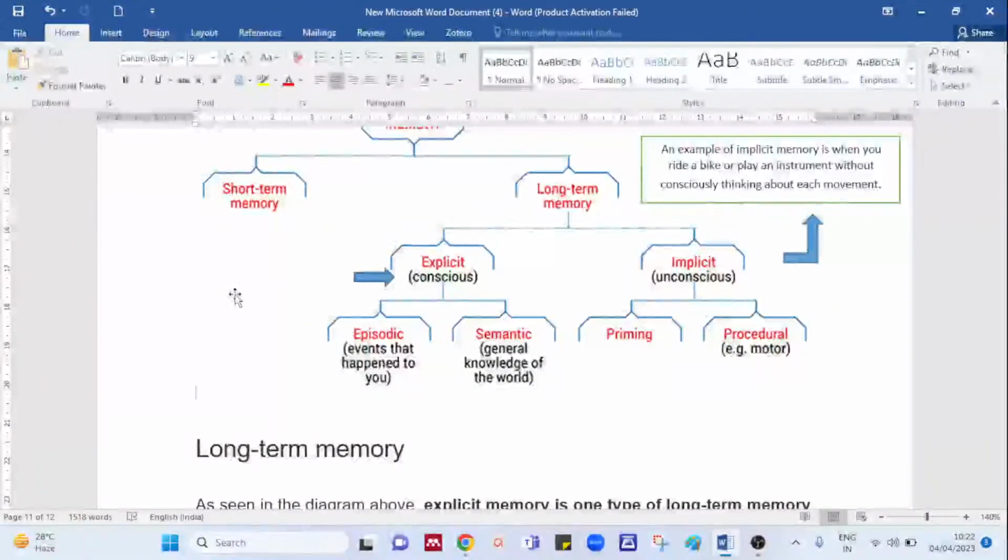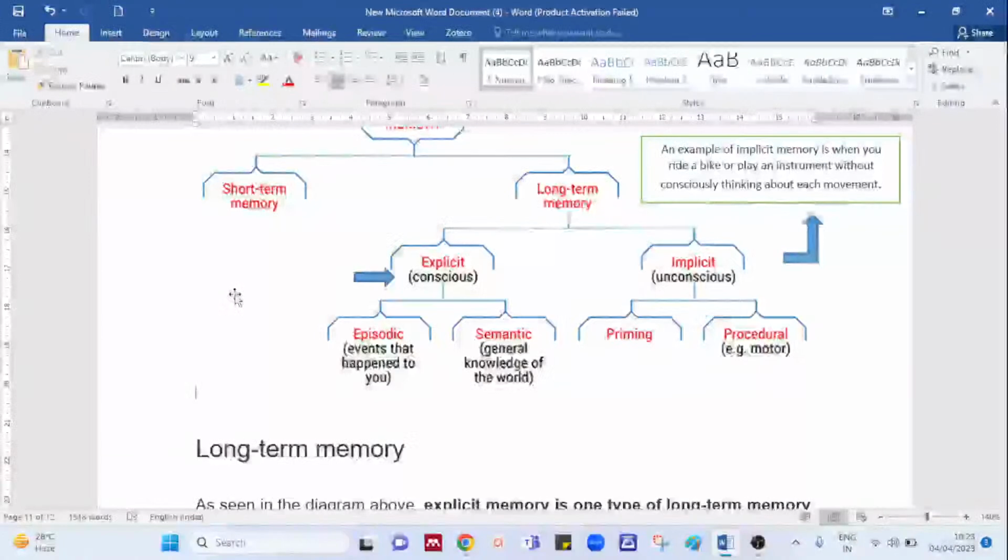So when I'm talking about explicit memory, it is like, for example, recalling your memories of events from your life, remembering the information you have learned when taking a specific test, and recollecting upcoming appointments. Okay, so this is how you remember your explicit memory. It is basically consciously that you remember those points.